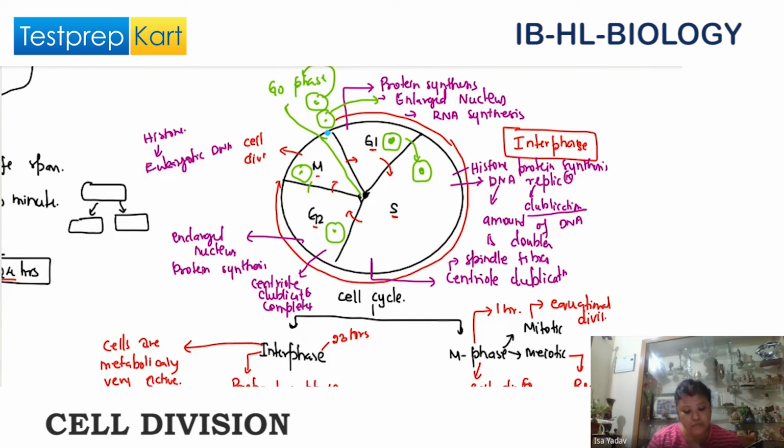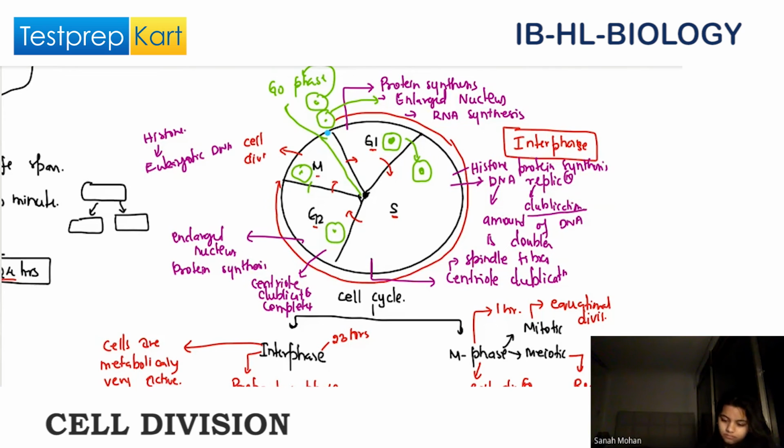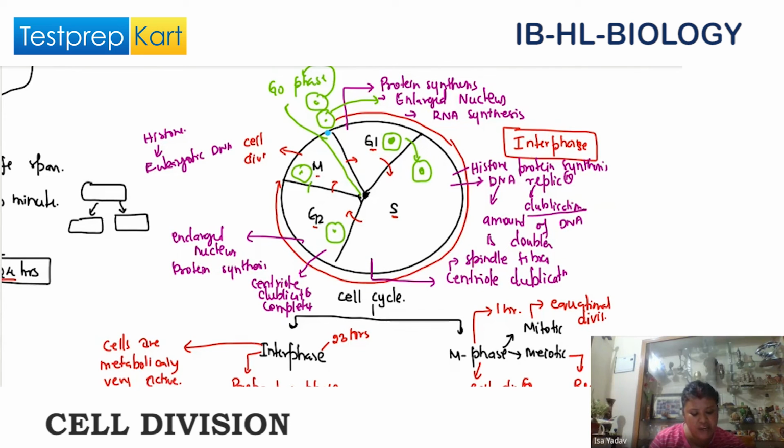Next, can you see cyclin A? Cyclin A activates DNA replication inside the nucleus in S phase. Now cyclin E, what will it do? It will prepare for DNA replication.